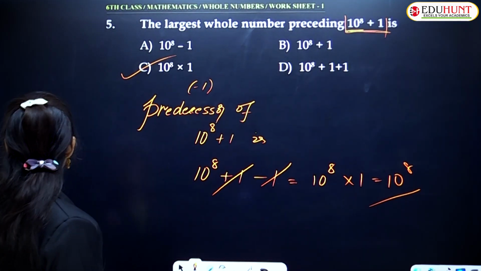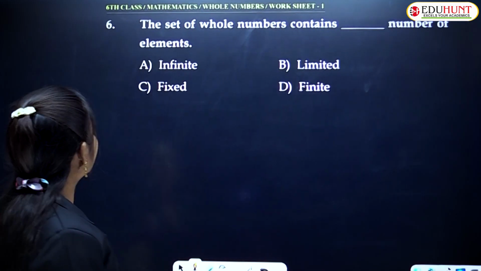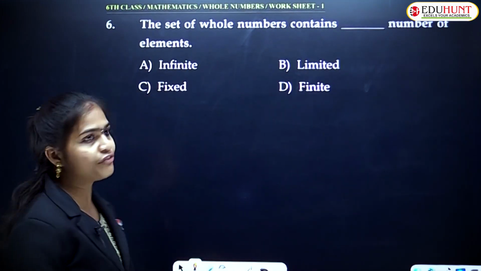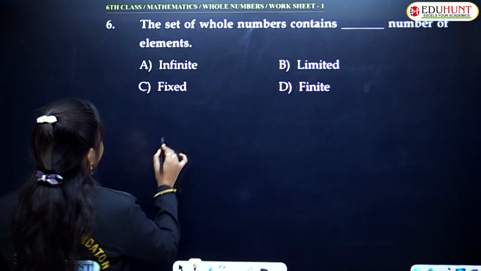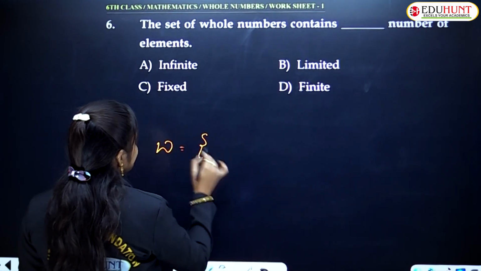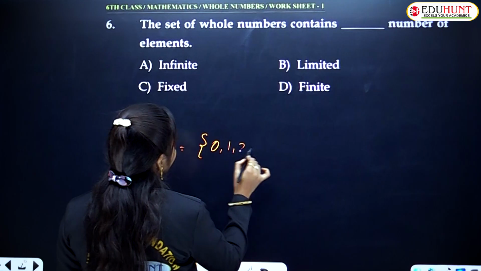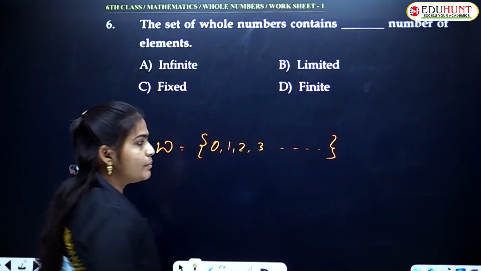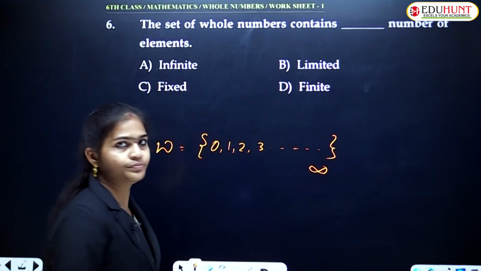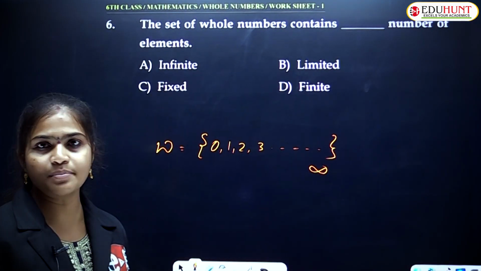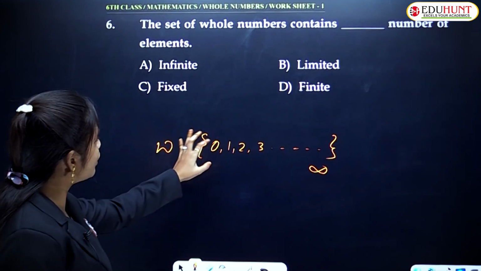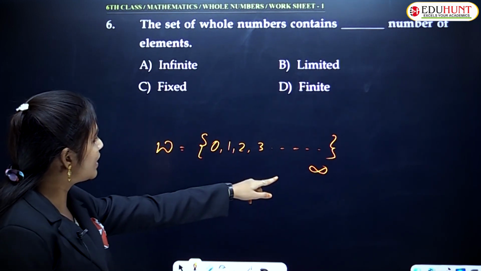Let us see the next one. Question number 6. The set of whole numbers contains a dash number of elements. The whole number set contains 0, 1, 2, 3 and so on, up to infinity. We don't know the greatest number. So W is equal to the set of 0, 1, 2, 3, 4 and so on up to infinity.